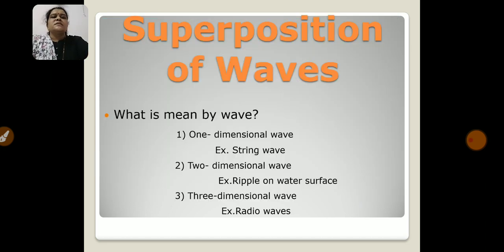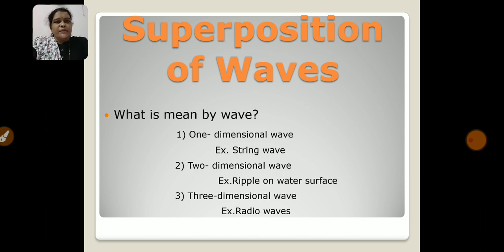Here, at first, we discuss what is meant by a wave. A wave is a disturbance produced due to vibration of particles in the medium. That means a wave is an oscillatory disturbance propagated through a medium without change in form. Without change in form means if the wave is a light wave, it propagates in the same form. If it is a sound wave, it propagates as a sound wave. There is no change in the form of that wave.